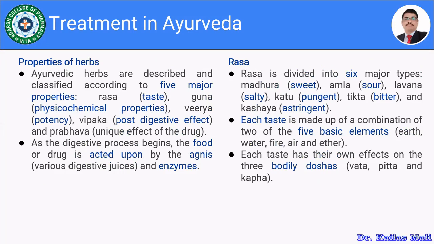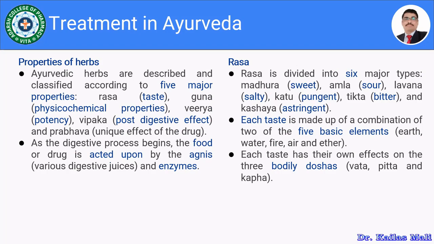there are so many types of herbs which are used in the Ayurveda, and they are classified according to the 5 major properties. The very first one is the rasa, which is correlated with the taste, then guna, physicochemical properties, then virya, which is related with the potency, then vipaka, that is the post-digestive effect, and prabhava, that is the unique effect of drug.